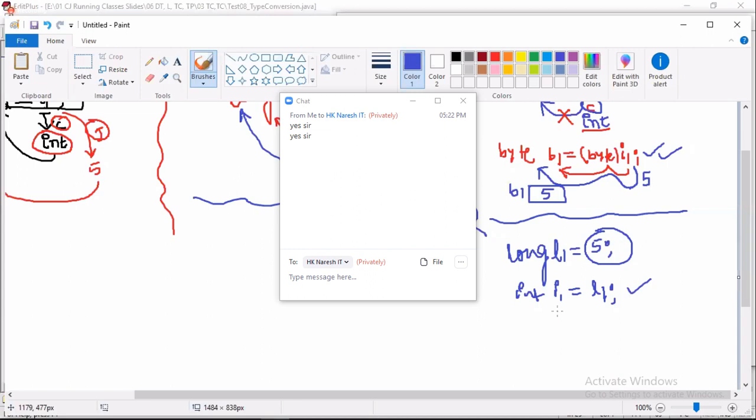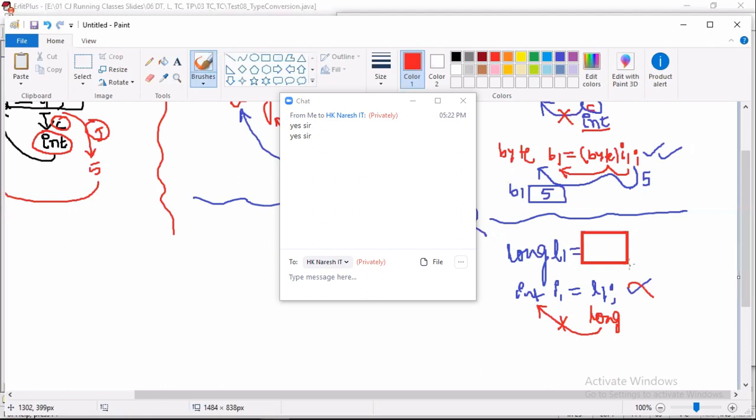You should not look at the 5. Your eye should not look at the value side. You must look at only the data type and variable side. So long to int, it's not possible. L1 is of long type, so you have to substitute long here. Can long be assigned to int? No, the compiler throws an error. That's it.